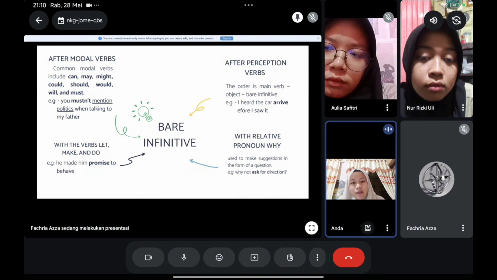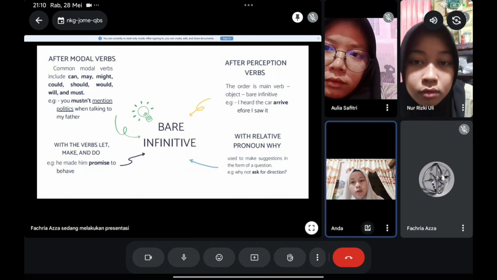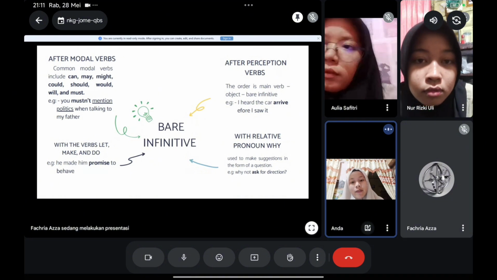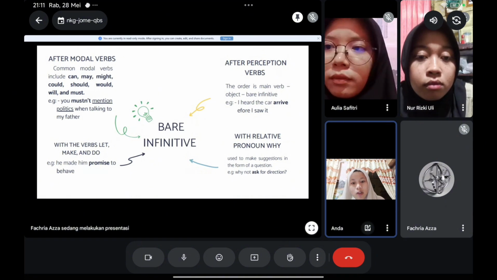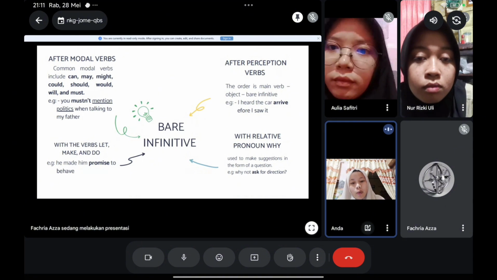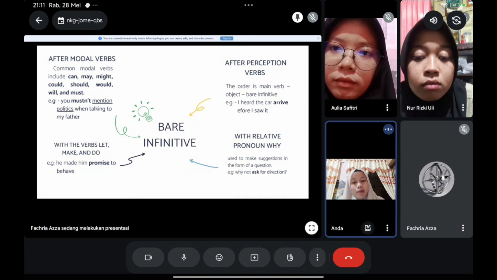And the last function is with the relative pronoun why. In full infinitive we use other relative pronouns, but in bare infinitive we use why. In this function we use it to make a suggestion in the form of a question, like the example here, why not ask for directions. So the speaker asks why someone does not ask for directions, but actually it's a suggestion.